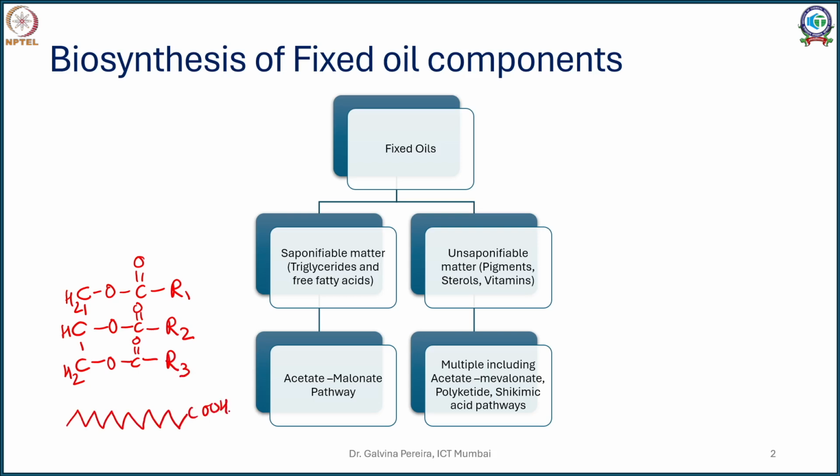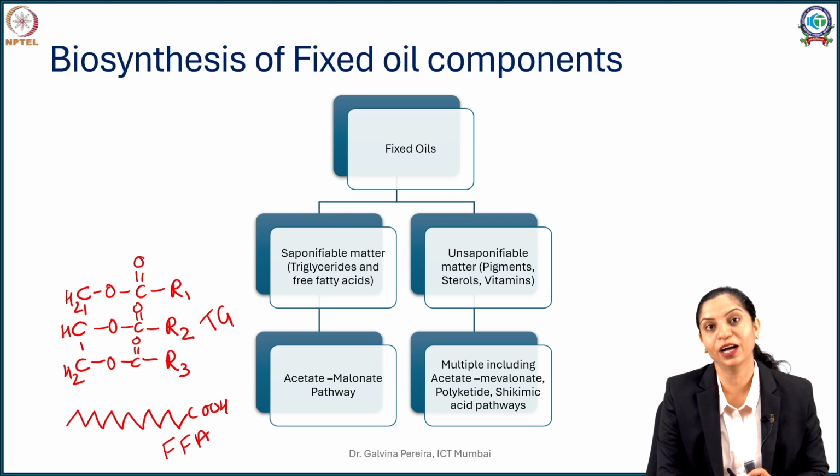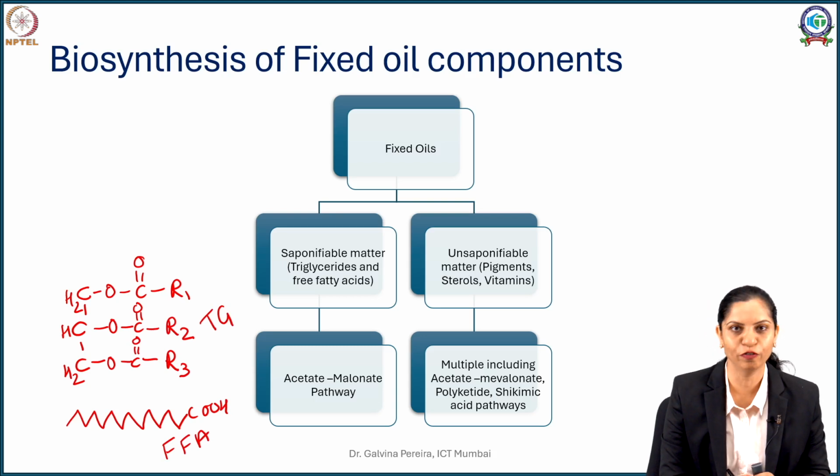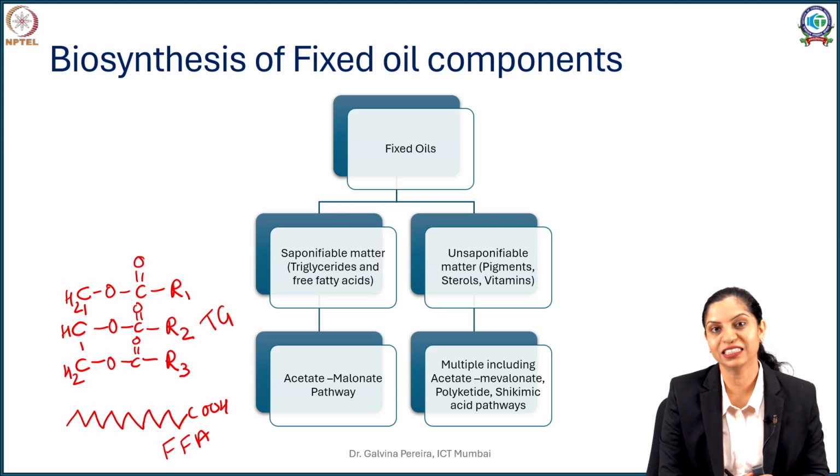So your free fatty acids, we can call it here, or your triglycerides, they are obtained from a particular pathway called as acetate mevalonate pathway, wherein acetyl CoA condenses, forms malonyl CoA and undergoes a series of steps to form adducts.